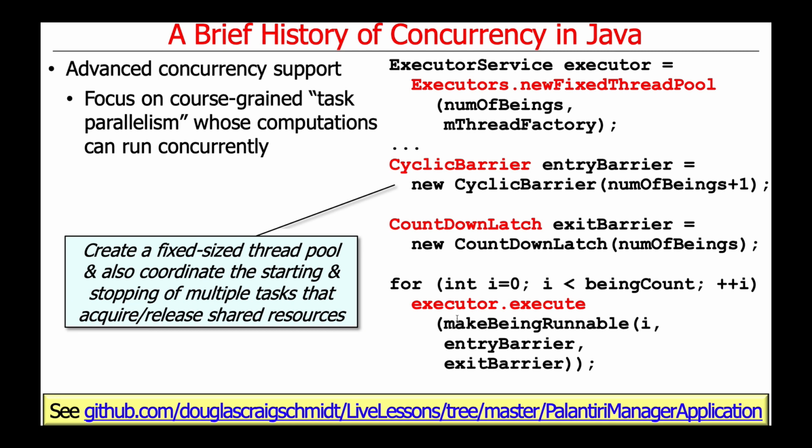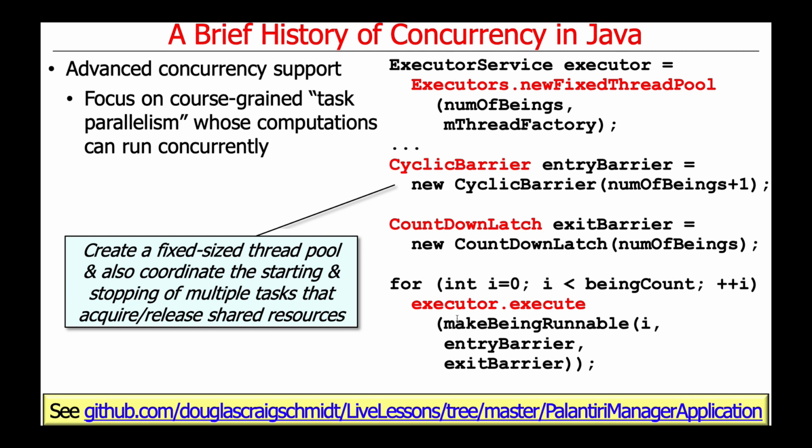To make this work, we create a fixed size pool of threads, one thread per being. We create these things called cyclic barriers, which are barrier synchronizers to control the starting and stopping of the gazing into the Palantiri. And then we go ahead and execute these beings to run and access the Palantiri. There are always more beings than there are Palantiri, so you have to share the resources wisely and efficiently. So that's an example of some of the mechanisms that are available with Java 5.